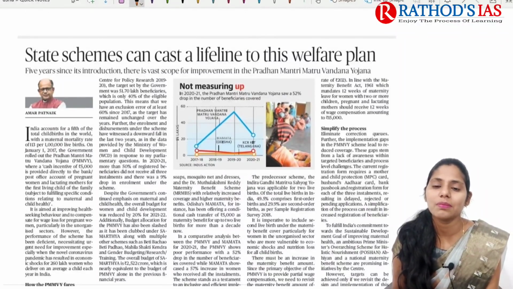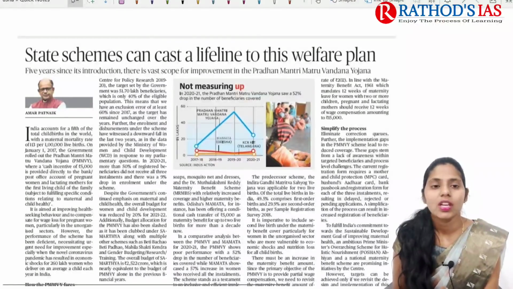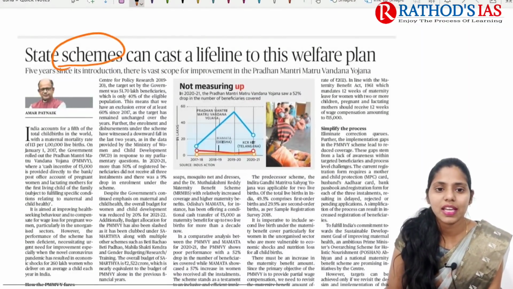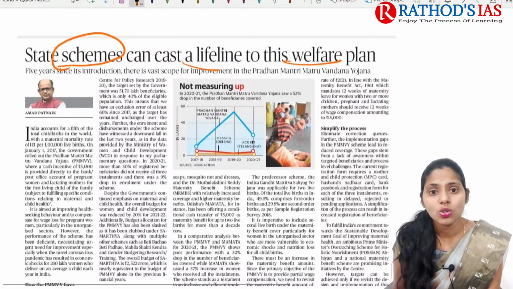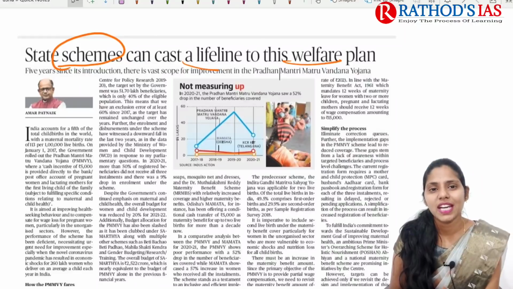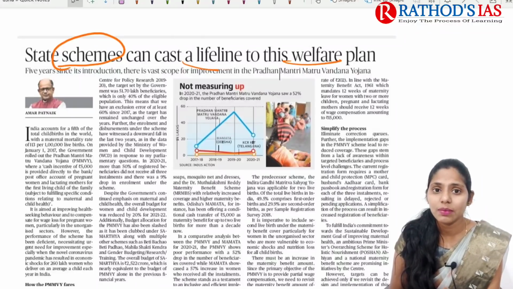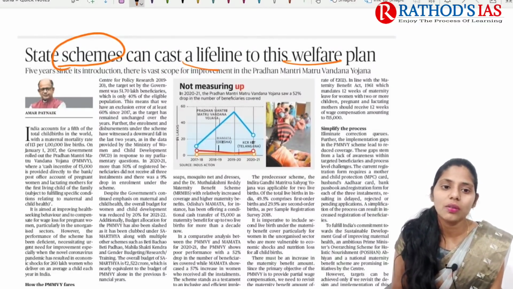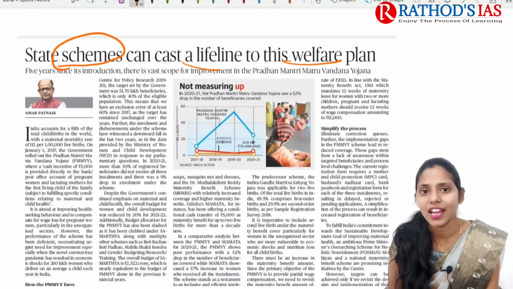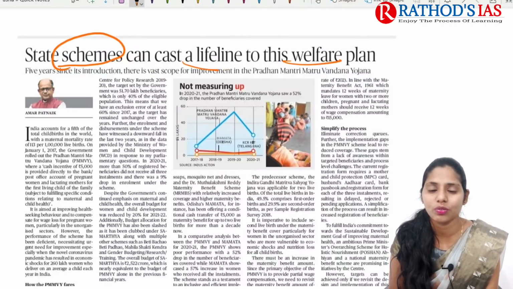It is regarding Pradhan Mantri Matru Vandana Yojana, the scheme for pregnant and lactating women. The title says that state schemes can cast a lifeline to this welfare plan. So although the central government came up with this Pradhan Mantri Matru Vandana Yojana, some states came up with their own schemes. These state schemes regarding pregnant or lactating women are acting as a lifeline for the welfare plan for these most vulnerable women.